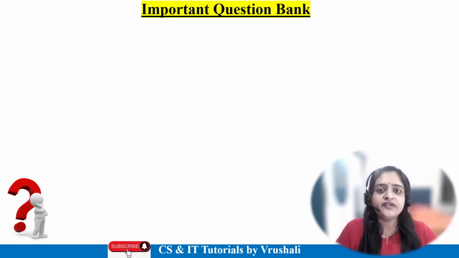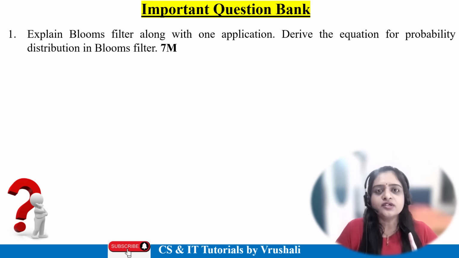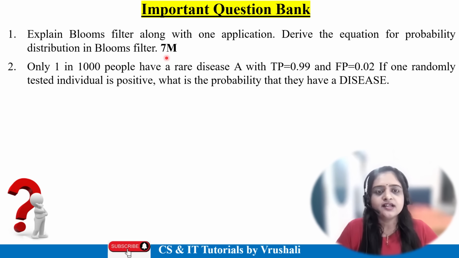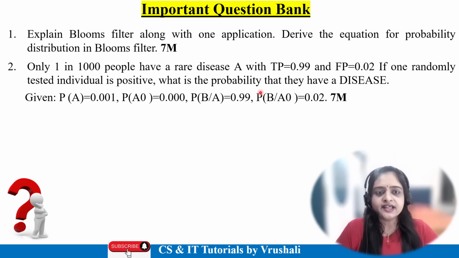Now, as per your previous exam question papers, one of the most important questions: explain Bloom filter along with application and derive the equation for probability distribution in Bloom filter. You have to explain this concept with an example for 7 marks. The next question is the Bayes theorem question that we have already solved in our previous slide. True positive and false positive values are given and you have to find out the probability for 7 marks. So try to solve this example. We have already solved it on the previous slide.